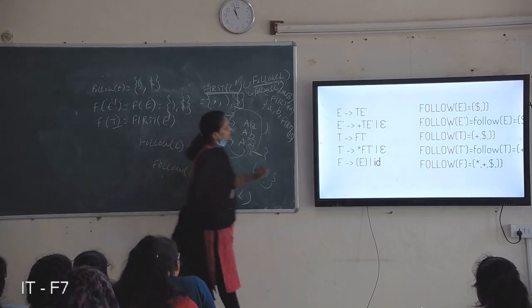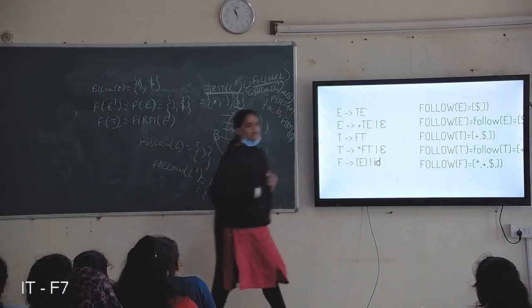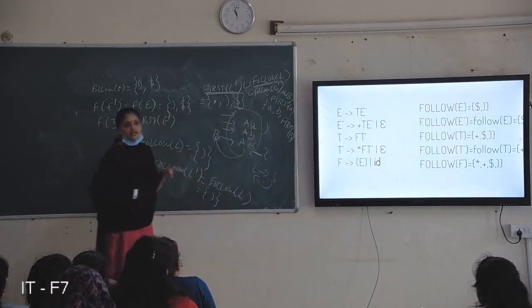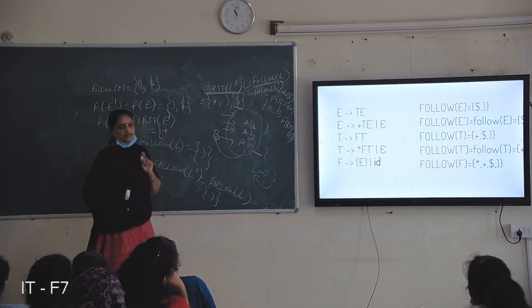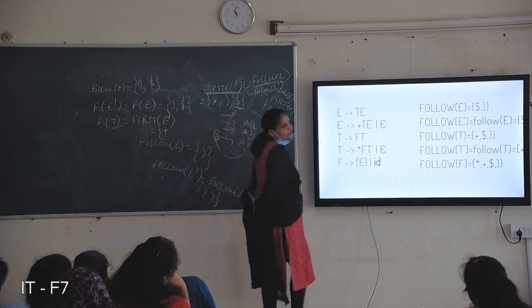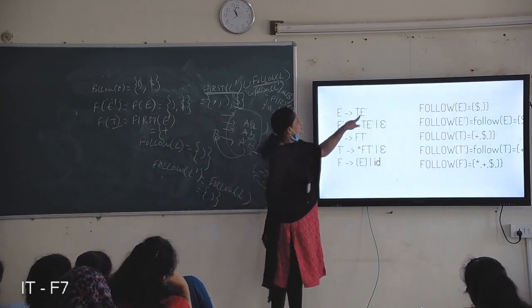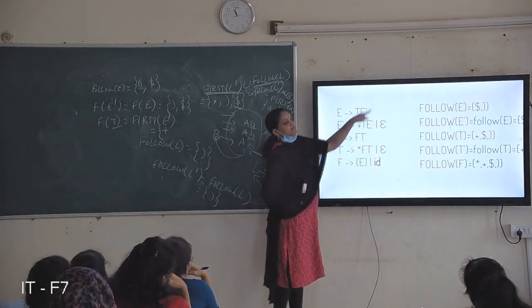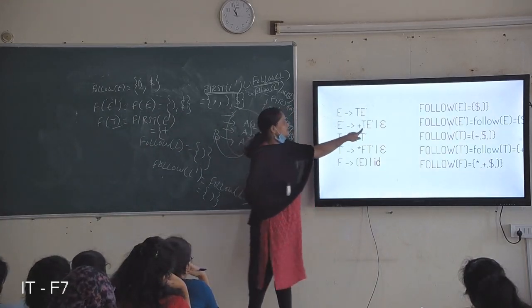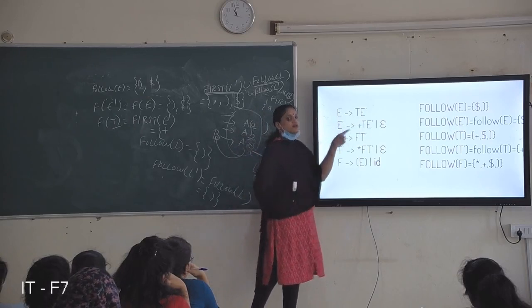What is first of E dash? Plus, comma, null. So E dash derives null, and you include only plus here. Substitute null, and don't include null in follows. Once we substitute, follow of T becomes follow of T, and here follow of T becomes follow of E dash.